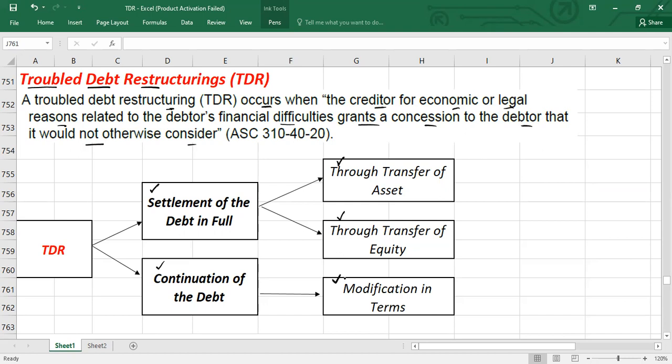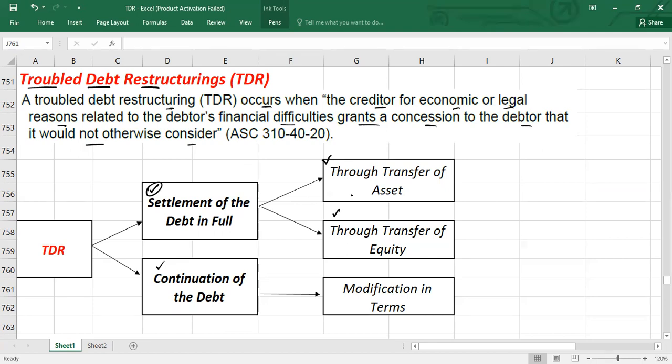So guys, here we have overall three cases. If you want to settle the debt in full, this is the first scenario, and the debtor is going to transfer the asset, or the debtor is going to transfer the equity through the settlement to settle the debt. This is also called debt extinguishment if you are going to settle in full.